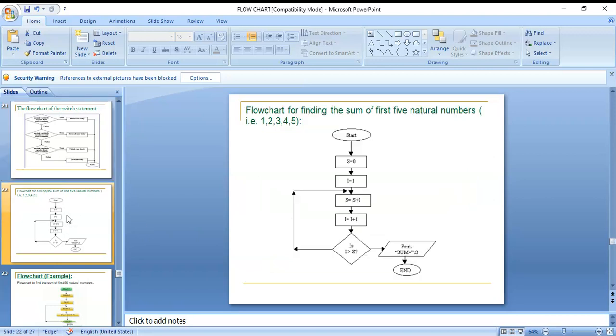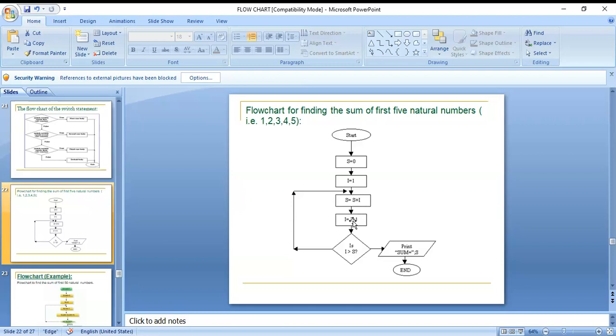Okay, ma'am. And here you can see the flowchart for finding the sum of the first five natural numbers. The formula for the sum of n natural numbers is n into n plus 1 by 2. Here, start, then the initial value s is equal to 0, next i is equal to 1, and s is equal to s plus i. Initial s is 0, starting i is 1, so 0 plus 1 is 1. Now s value is 1.